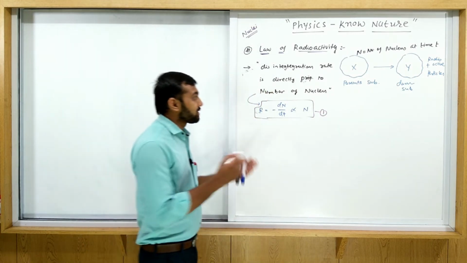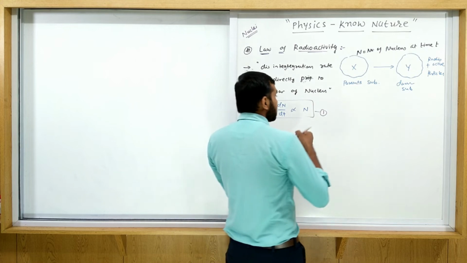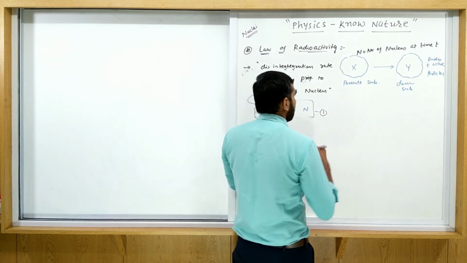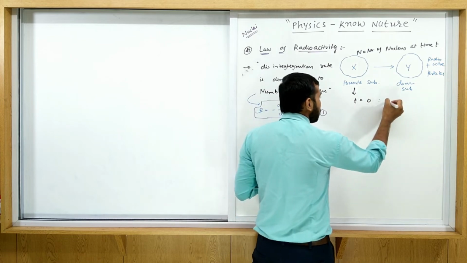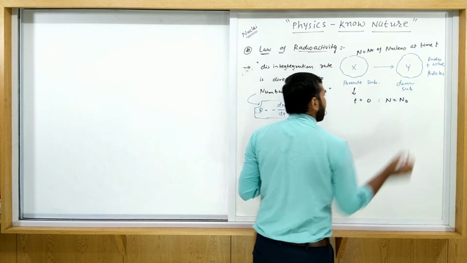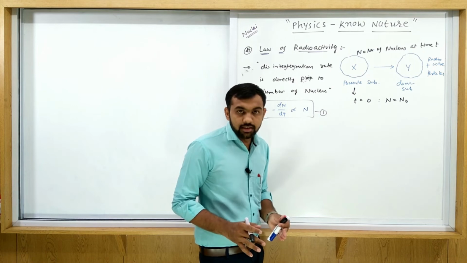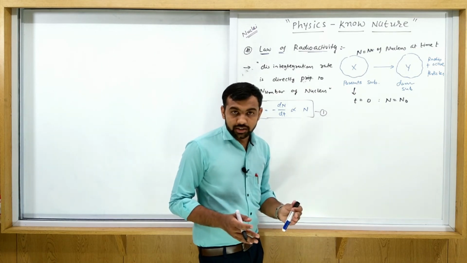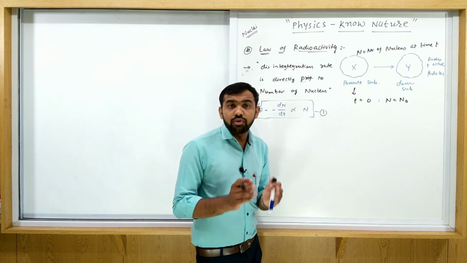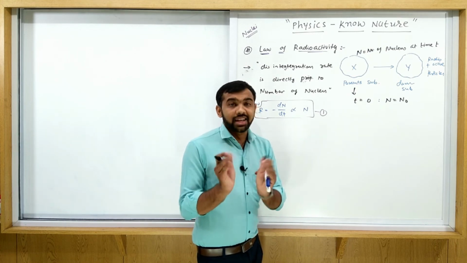Now suppose at t equal to 0, the number of nuclei is maximum. How much? Consider N0. At t equal to 0, the radioactivity has not started yet, so the number of undecayed nuclei is maximum.